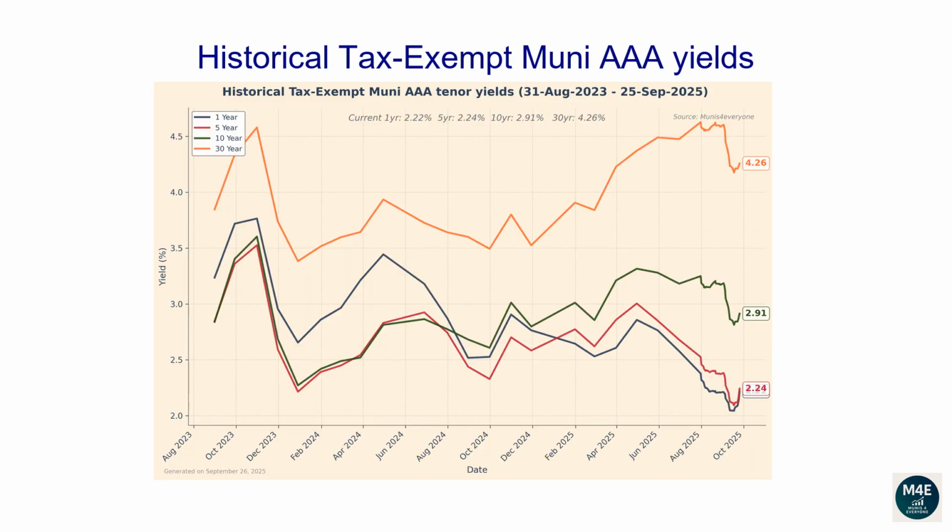This line plot and the next plot show how each tenor of the Muni yield curve has changed over time. From the 31st of August 2023 to the 25th of September 2025, the 1-year yield has dropped from 3.24 to 2.22. The 5-year yield has dropped from 2.85 to 2.24. The 10-year yield has increased from 2.84 to 2.91. The 30-year yield has increased from 3.85 to 4.26.